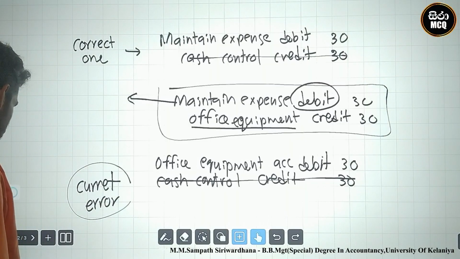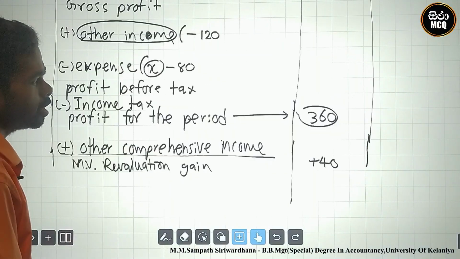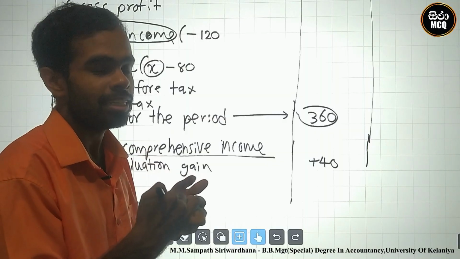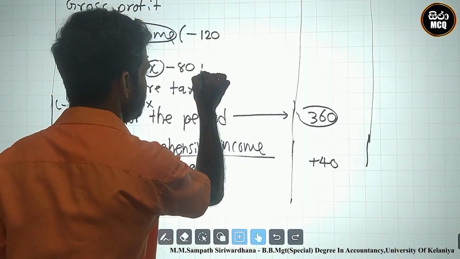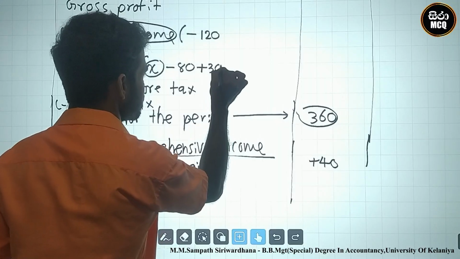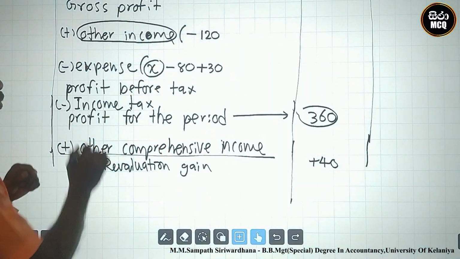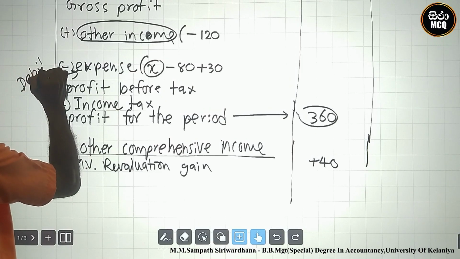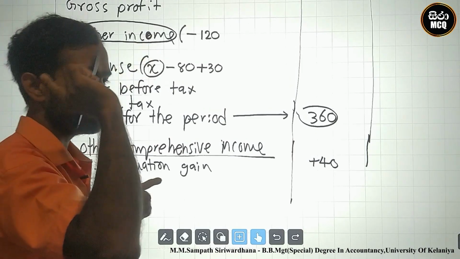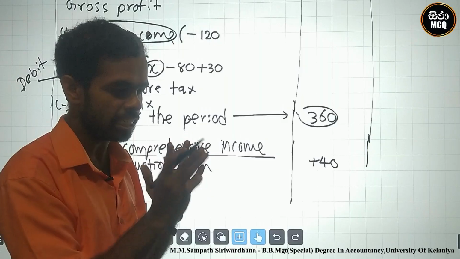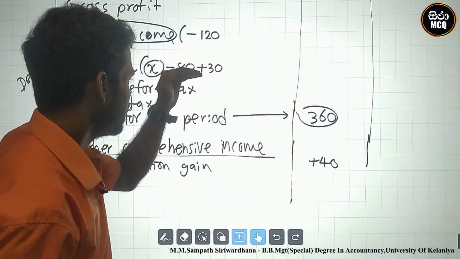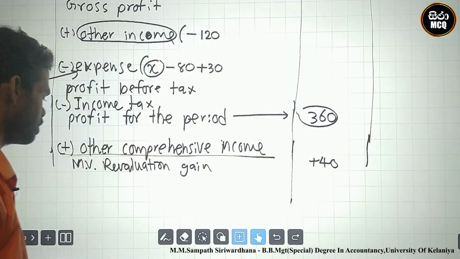Therefore, I identified 30 maintain expense. The expense is there. You must identify maintain expense 30. I add this 30 to expense. You know expense is a debit item, no? Expense is a debit item. In this error correction entry, they said maintenance expense is debit. Therefore, I add this 30 to maintenance expense.